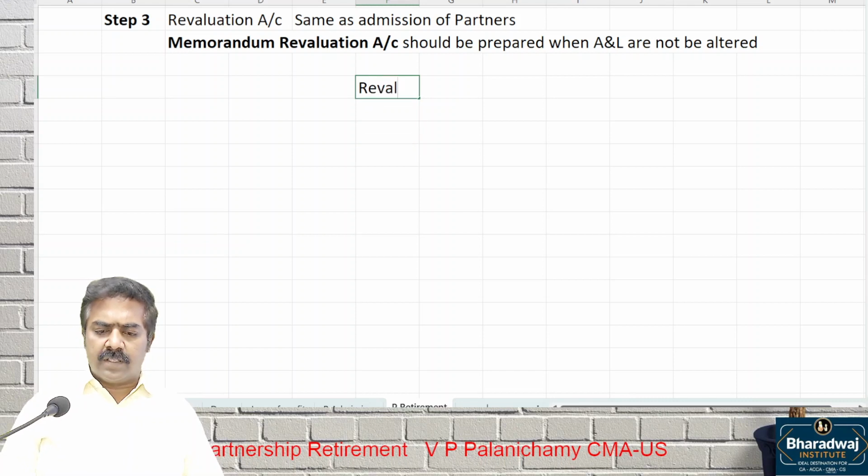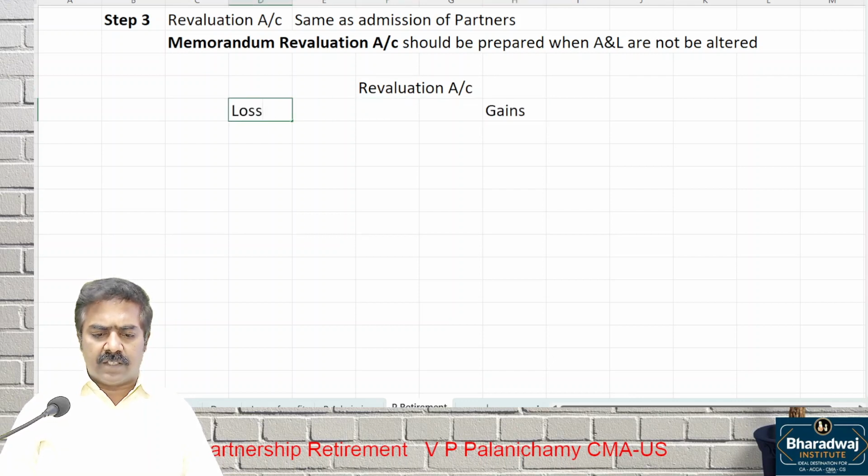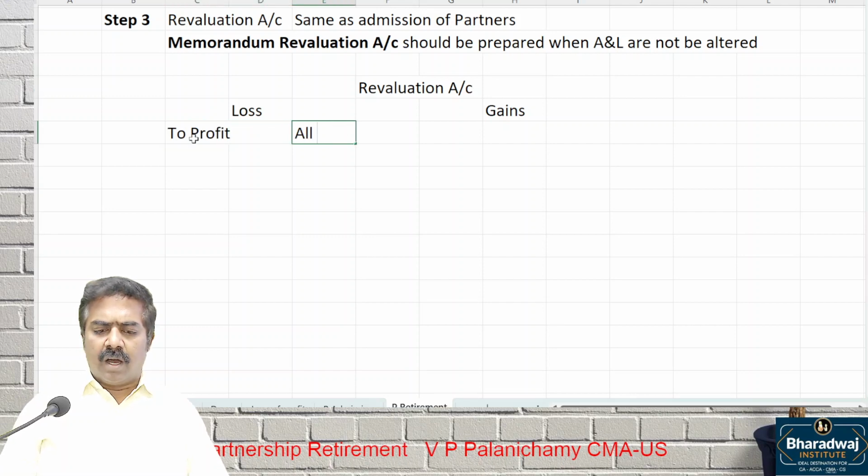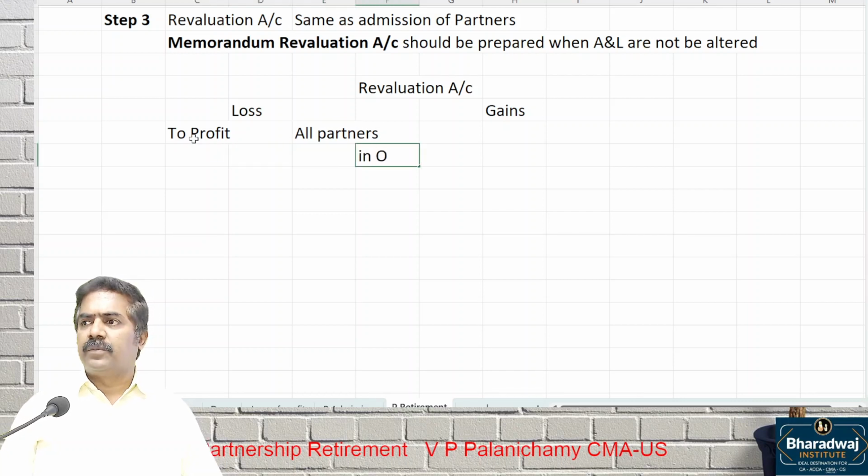Revaluation account will be part 1, where we will credit the gains and debit the losses, and the profit will be transferred to all partners. In which ratio? Old ratio. All partners in old ratio.